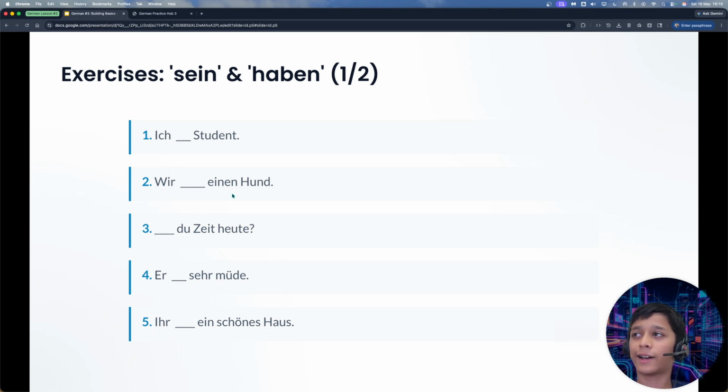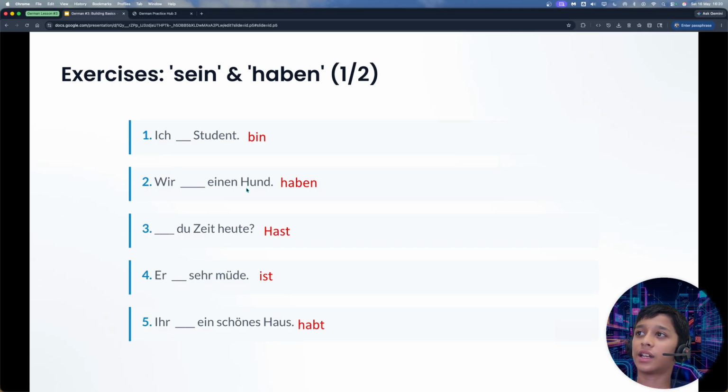Okay, so the answer for the first one is Ich bin Student. The answer for the second one is Wir haben einen Hund. Answer for the third one is Hast du Zeit heute? The fourth one is ist. And the fifth one is habe. So, here I will tell you the translation of all of them. Ich bin Student means I am a student.